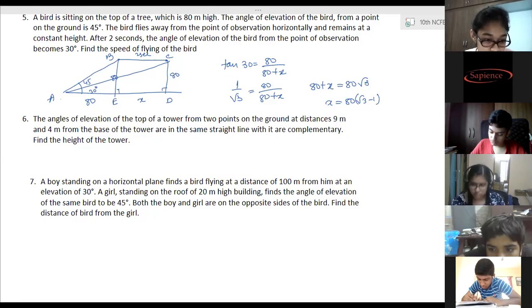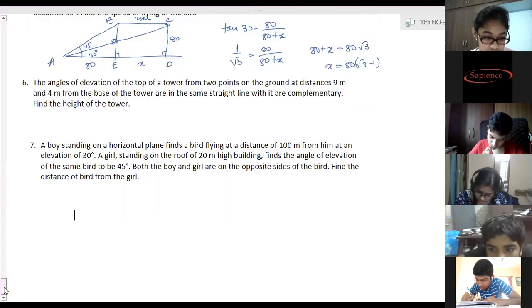No, that's not needed. Till that part first tell me, and then I will tell you whether to substitute or not. Ma'am, it's 100 root 3 minus 60 by 3. That is 20, no? I don't think so.